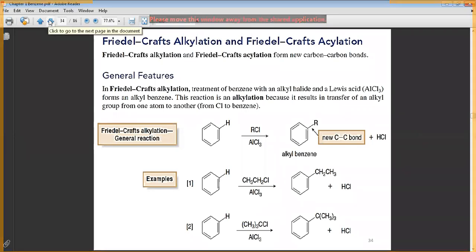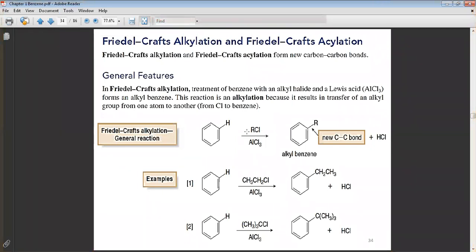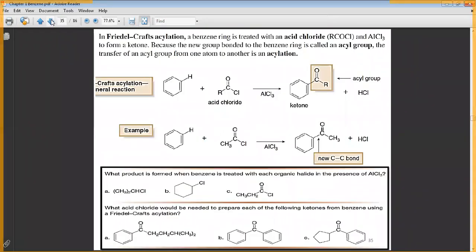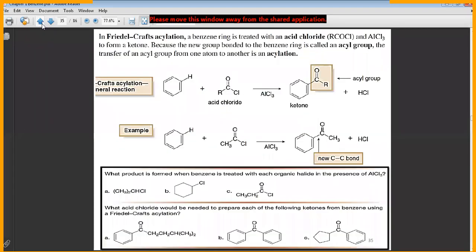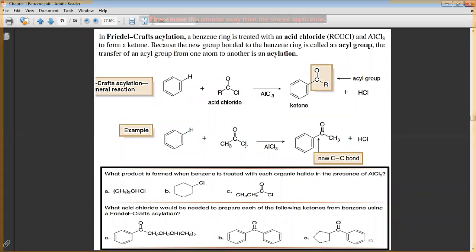The mechanism is the same, we just have a difference in the first step. How? The RCl, the alkyl halide, will react with the Lewis acid. Where is the Lewis acid? Look here. This is just an example of the acid chloride, this is the acylation. Acid chloride with Lewis acid, that means this is your acyl group. If you use CH3 carbonyl chloride, it will be carbonyl CH3.